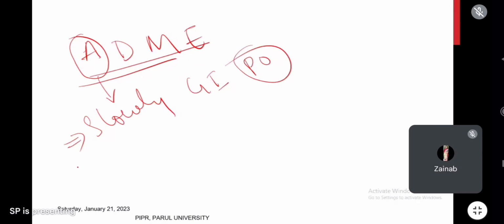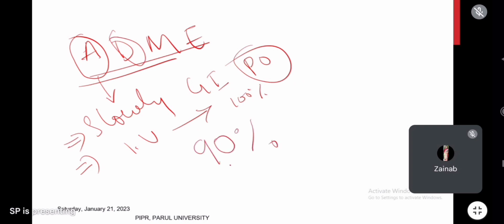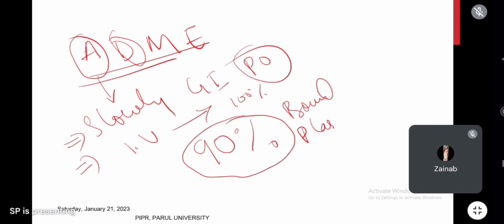Number two, phenytoin is available in IV form also. When it is given through the IV route, bioavailability is 100%. And when the drug is distributed in the body, this is an important point, 90% of phenytoin is bound to plasma proteins.